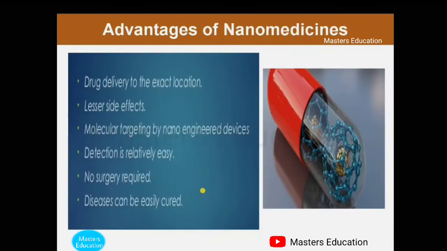Next, what are the advantages of nanomedicine? Nanomedicines are very advantageous for delivering drugs to the exact location. It causes fewer side effects. With molecular targeting by nano-engineered devices, detection is relatively easy, no surgery is required, and diseases can be easily cured.